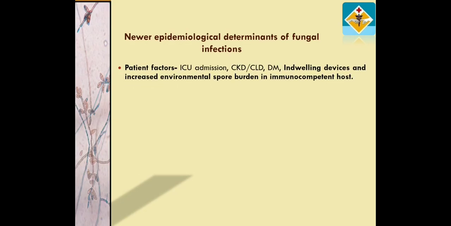The mere presence of an indwelling device and the increased environmental spore burden itself is a high risk factor for a fungal infection even in an immunocompetent host. So that's what I would like to highlight. Most of the fungal infections are now seen in immunocompetent individuals.